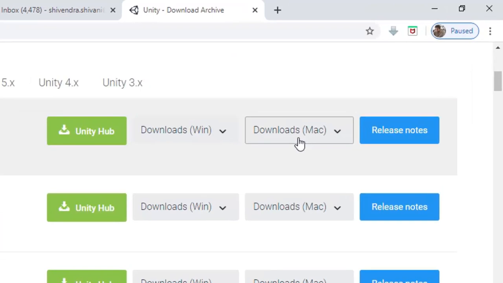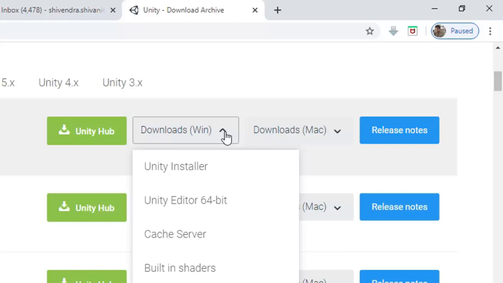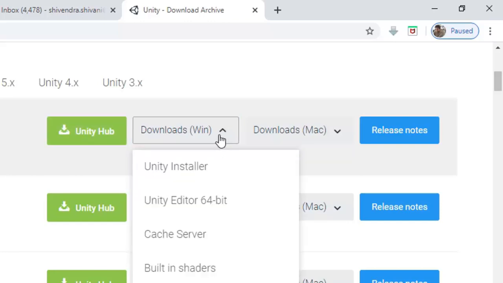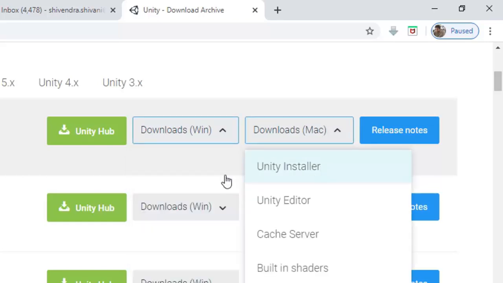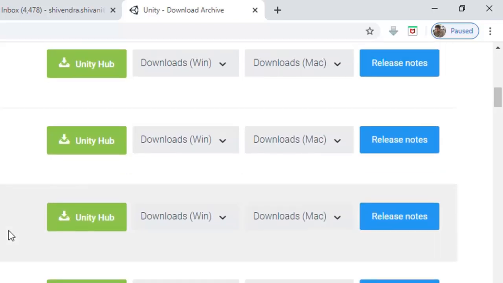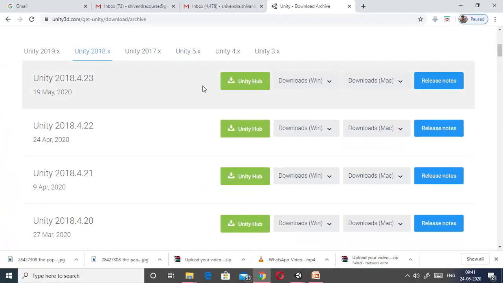Now here you can see that there are three options. One is Unity Hub, download for Windows, and download for Mac. If you want to download more than two versions in a single system, you can use Unity Hub, but you can prefer Unity for Windows system using the Unity installer, or for Mac system using the Unity installer. Whatever version you like, you can download from this link.